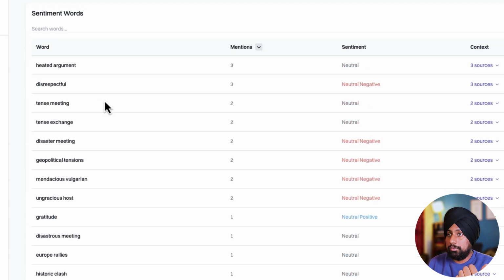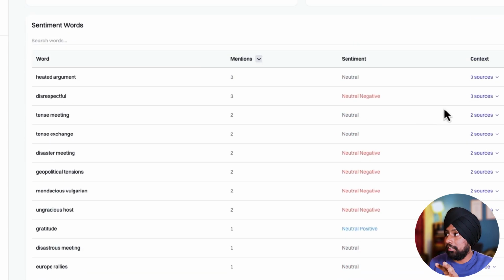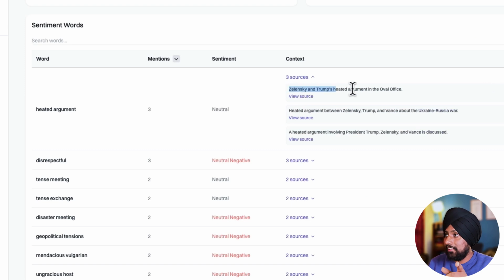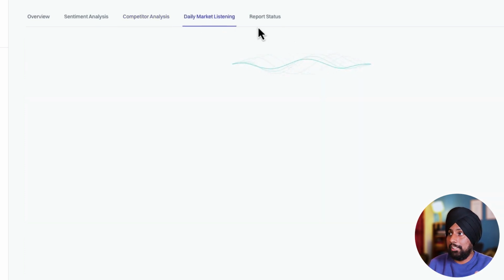In the top words of the sentiment analysis, you see heated argument, disrespectful, tense meeting, tense exchange, and the list goes on. As you can see here, you will get the sources, which particular tweet or which particular Reddit thread these words came from. You can go ahead and check that out as well. There's a competitor analysis, though I don't think you need it for this. And there's a daily market listening, so it will update daily about what people are talking about your research.